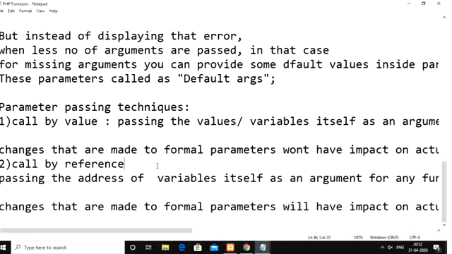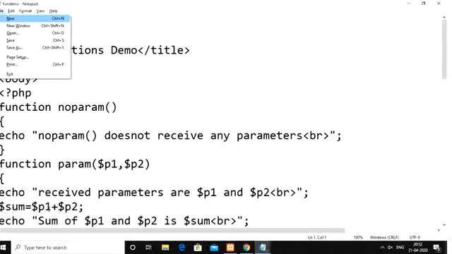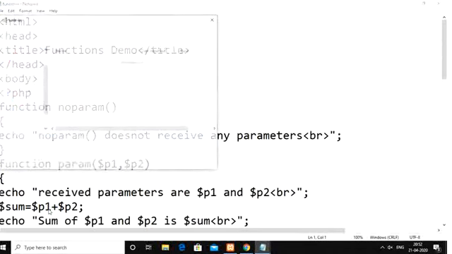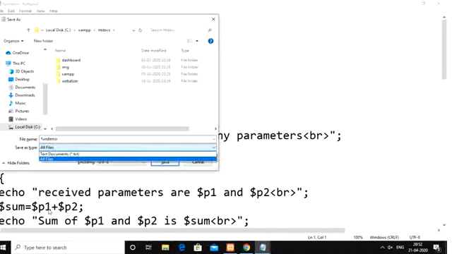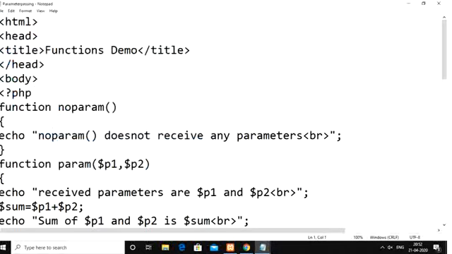Okay, the same thing we are going to discuss with an example PHP script. Save as, I am going to take one more PHP script. Here we can name the script parameter passing, instead of functions demo.